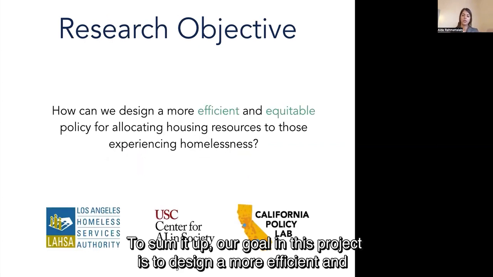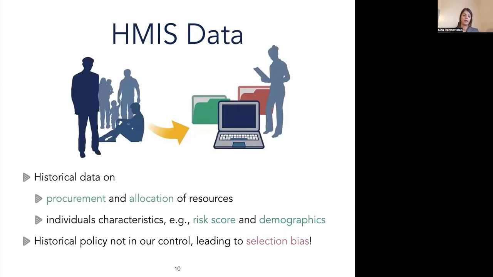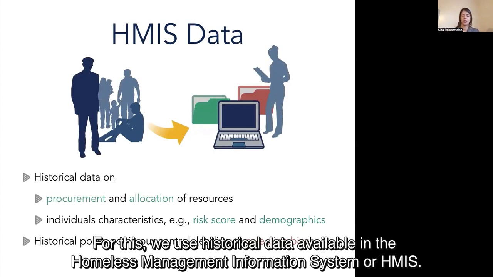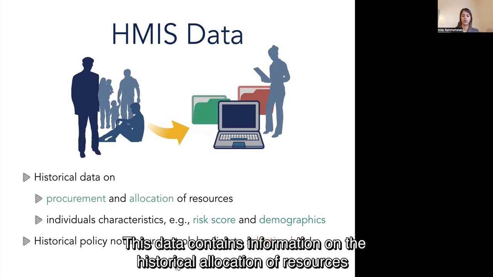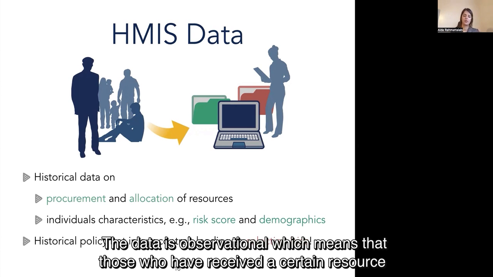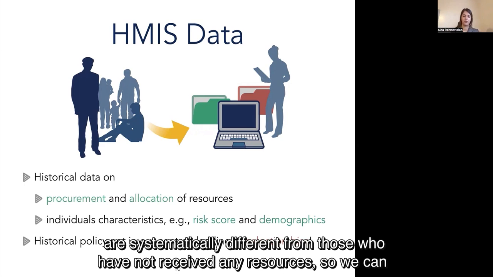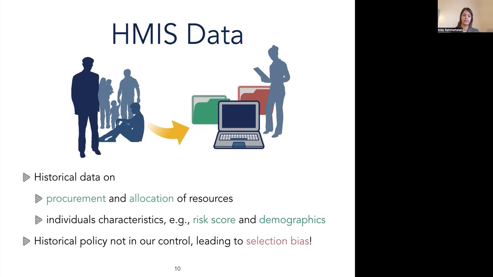To sum it up, our goal in this project is to design a more efficient and equitable policy for allocating housing resources to those experiencing homelessness. For this, we use historical data available in the Homeless Management Information System, or HMIS. This data contains information on the historical allocation of resources, as well as individuals' characteristics such as risk score and demographic information. The data is observational, which means that those who have received a certain resource are systematically different from those who have not received any resources. So we cannot simply compare the two groups to estimate the treatment effect, as it leads to biased estimates.